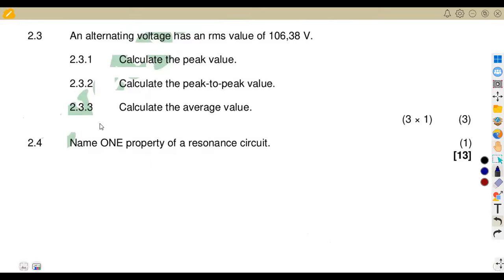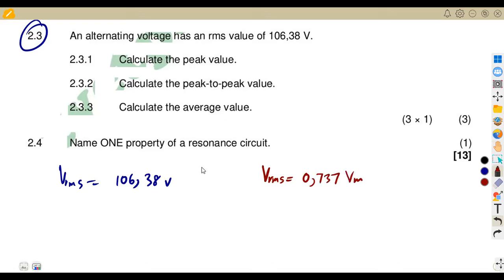All right, 2.2, an alternating voltage is given as an RMS value. So this time we are given the RMS value of 106.38 volts. Calculate the peak value. Remember, the RMS value is actually taken from the peak value, which is 0.707 times the maximum value or the peak value in this case. Then we also talk of the average value, which is equal to 0.637 times Vm.